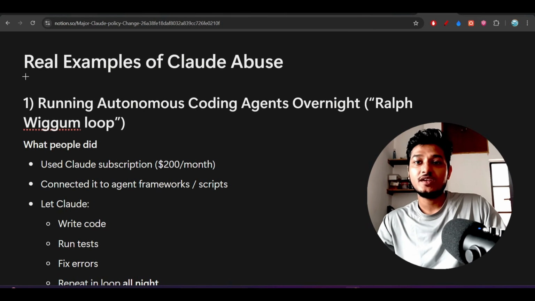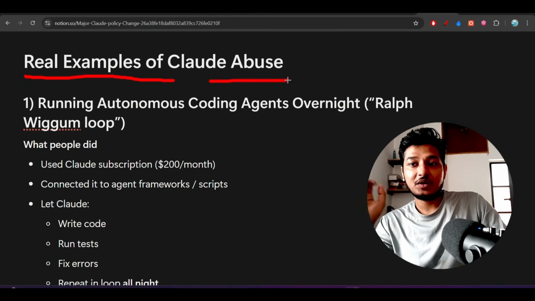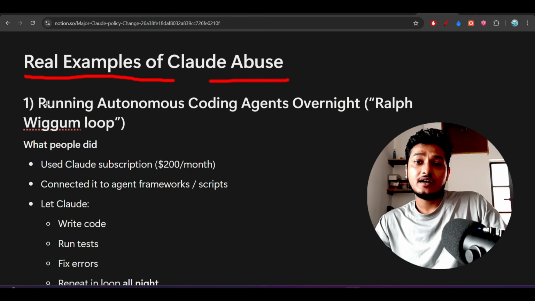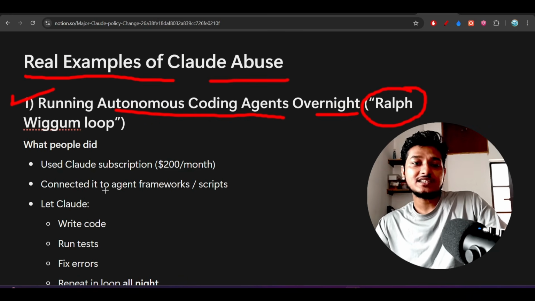Now let me clear it with all of these points that I have written for you guys: the real examples of Claude abuse. So basically they are implementing this kind of plan because of Claude abuse. Why? Here you see that the first point is running autonomous coding agents overnight. You know that some days ago this Ralph loop got popular. What is this Ralph loop? Normally as a human, what will you do?